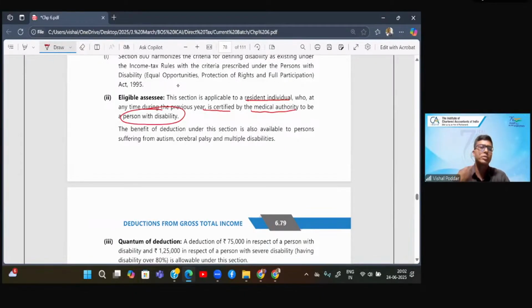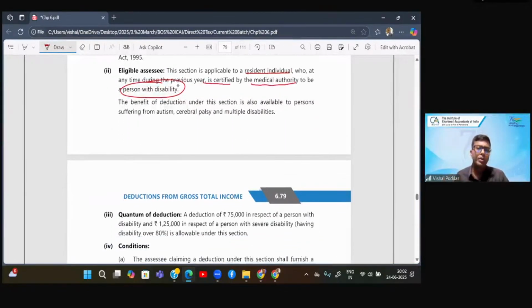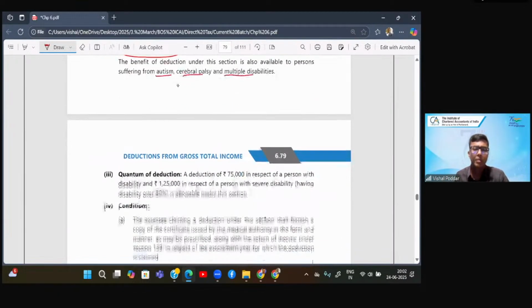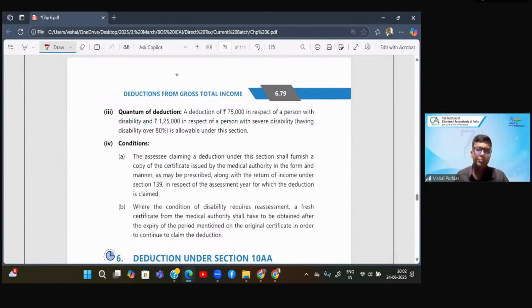So where you are suffering from disability, you will get deduction under 80U. Now, what could be the different disabilities? It could be autism, cerebral palsy, multiple disabilities, etc. Same thing, a flat deduction of 75,000, or where your disability is severe, which is 80% or more, it is a flat deduction of 1,25,000.